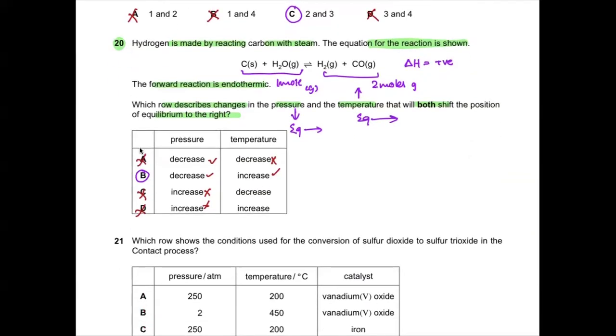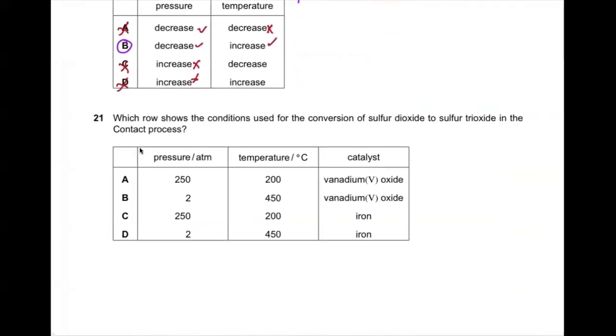Okay. Now question number 21. Which law shows the conditions used for the conversion of sulfur dioxide to sulfur trioxide in the contact process? I hope you guys have remembered that we have studied this in the making of sulfuric acid. So we need the catalyst vanadium(V) oxide. So see over here, vanadium(V) oxide.